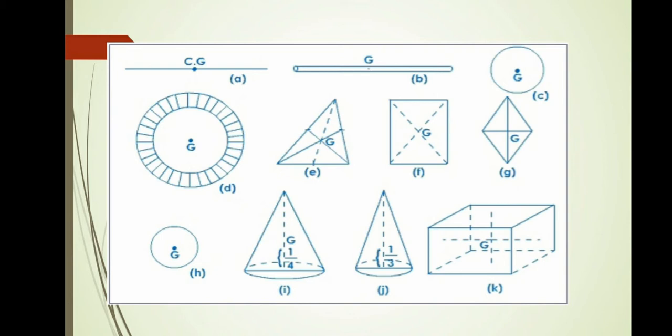So by applying these values, we get the center of gravity as 3 by 4 times h. In a similar manner, we can easily calculate the center of gravity of a right circular cone, spherical, solid hemisphere, and hollow hemisphere, and so on.